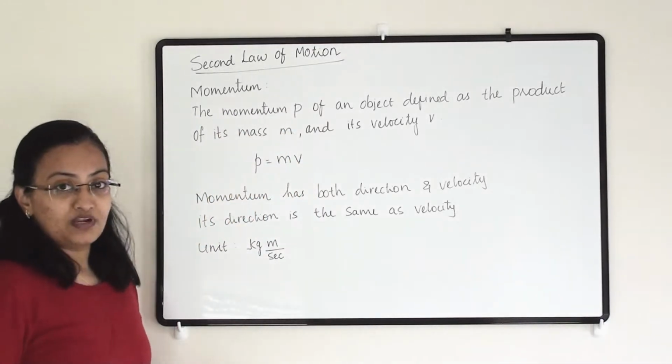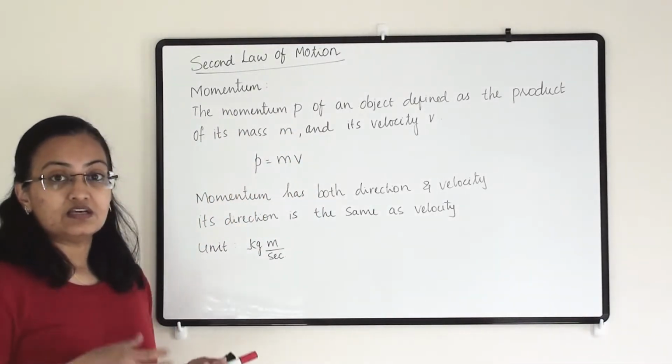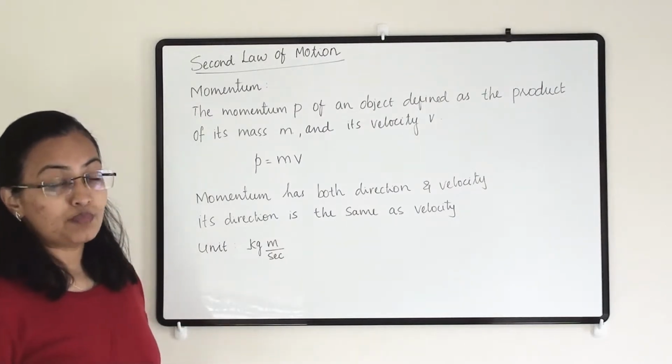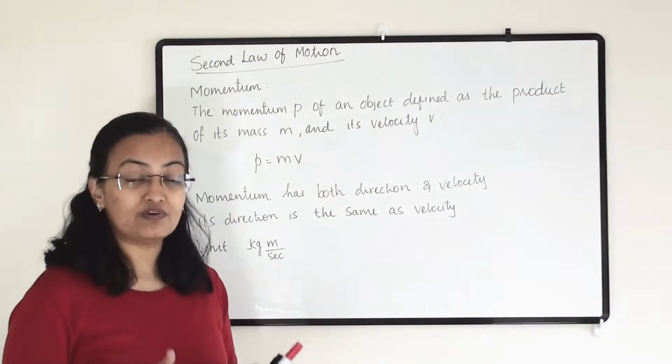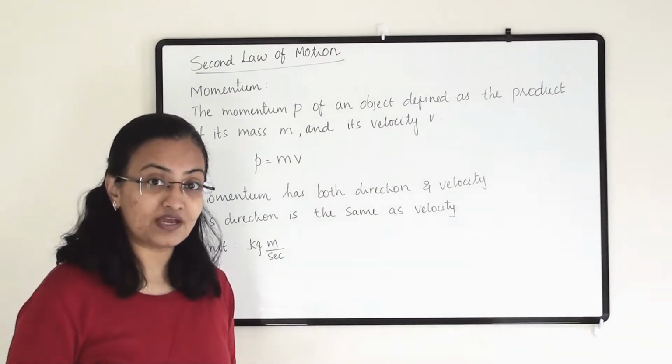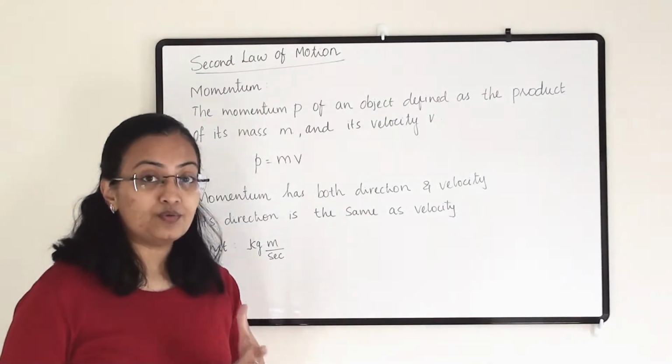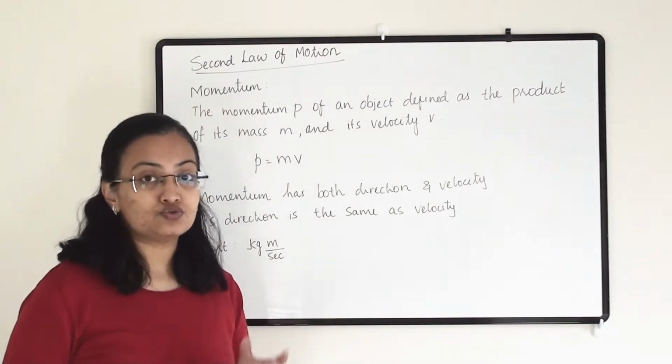So what is momentum? Momentum is an effect which is produced by the object's mass and its velocity. When mass and velocity are calculated together, whatever effect is generated is known as momentum.